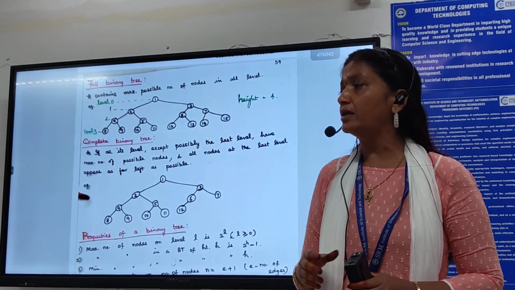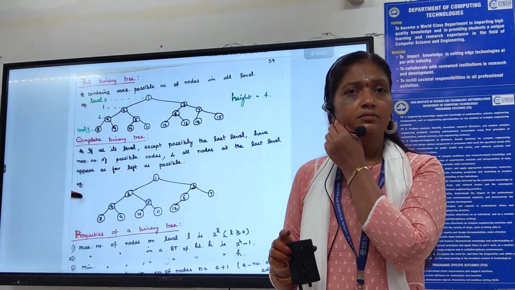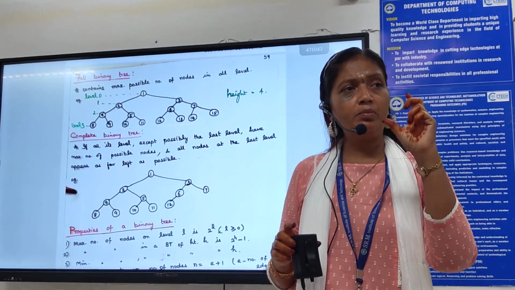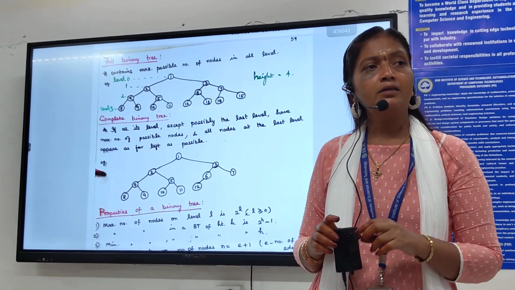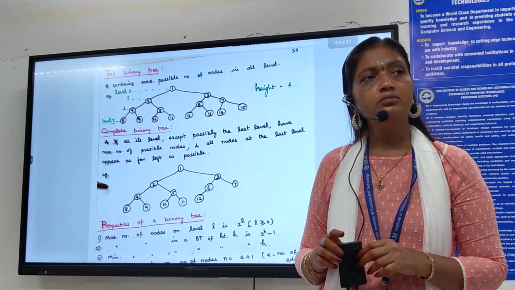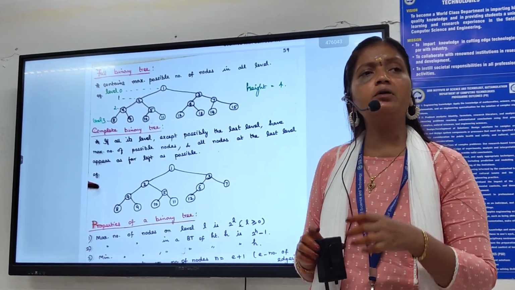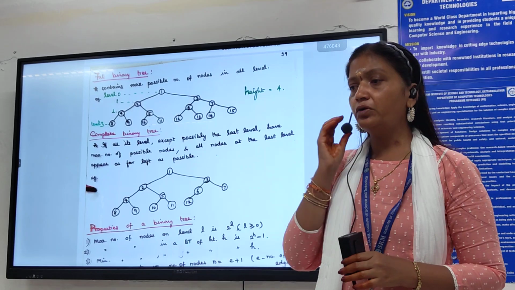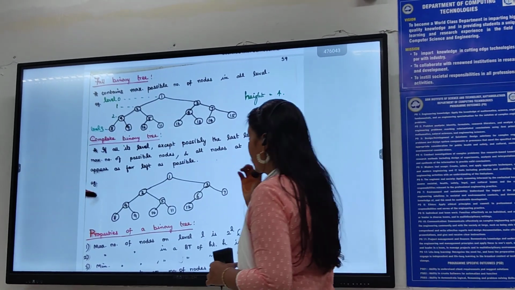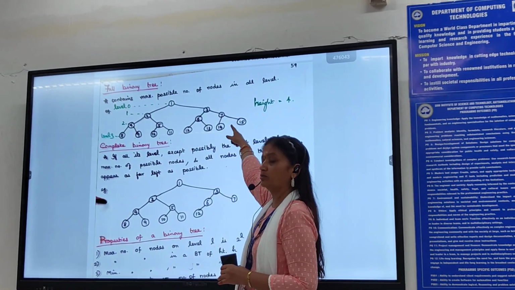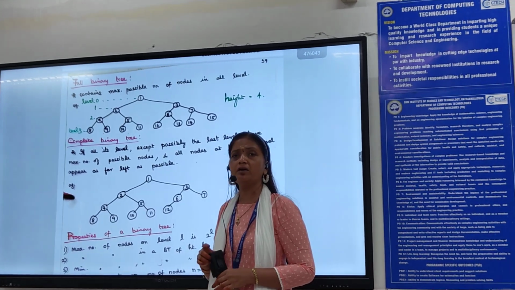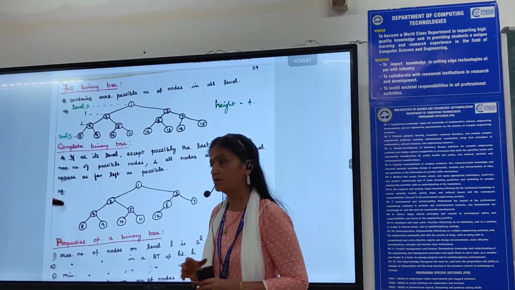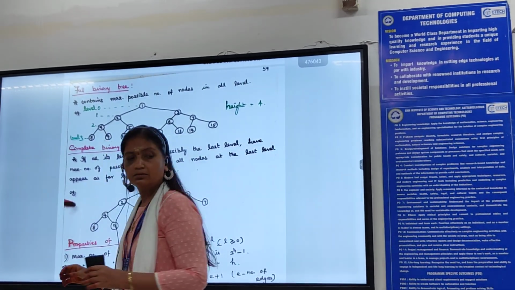So what can be the binary tree? Can you draw it? It should be a binary tree. The height of the tree should be 4. And it should have only the minimum number of nodes, that is 4. Can you try drawing that? I have given the maximum number of nodes I can have. Can you try the minimum number of nodes? Tree with minimum number of nodes. Slowly draw that.